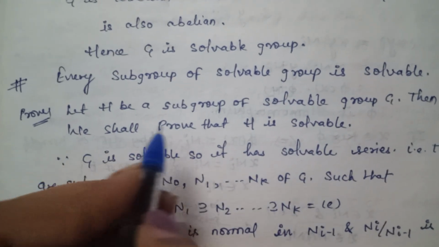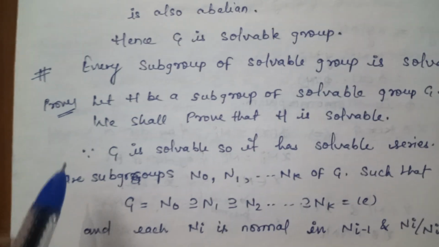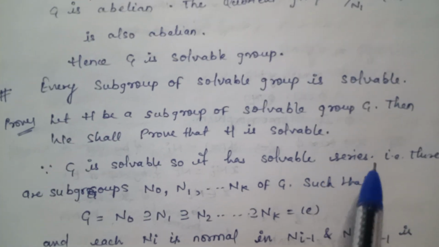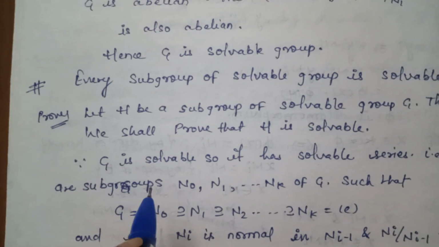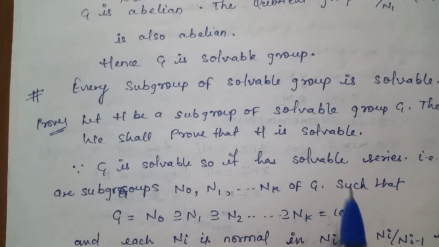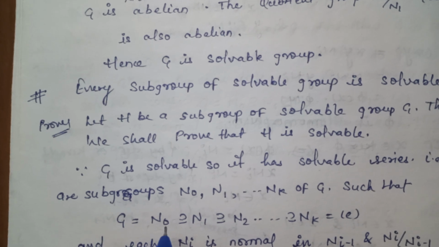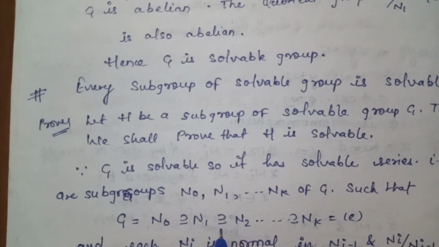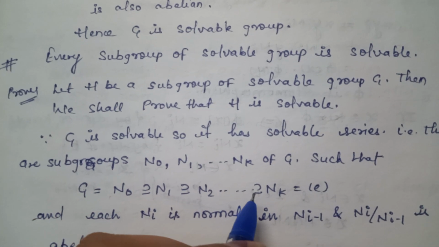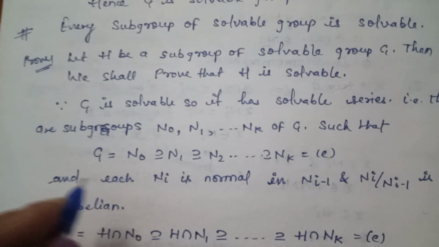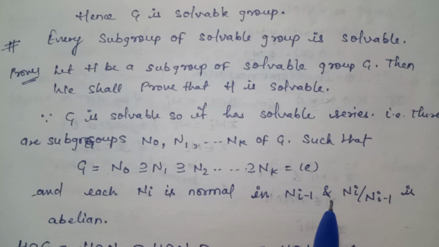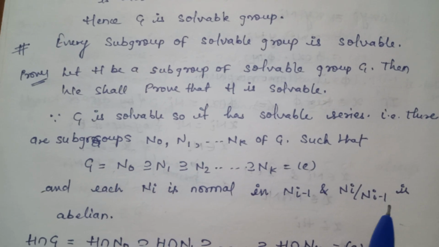Then we shall prove that H is solvable. Since G is solvable, it has a solvable series. That is, there are subgroups N0, N1 and so on up to Nk of G such that G = N0 ⊇ N1 ⊇ N2 and so on ⊇ Nk = E, and each Ni is normal in Ni-1 and Ni-1 by Ni is abelian.